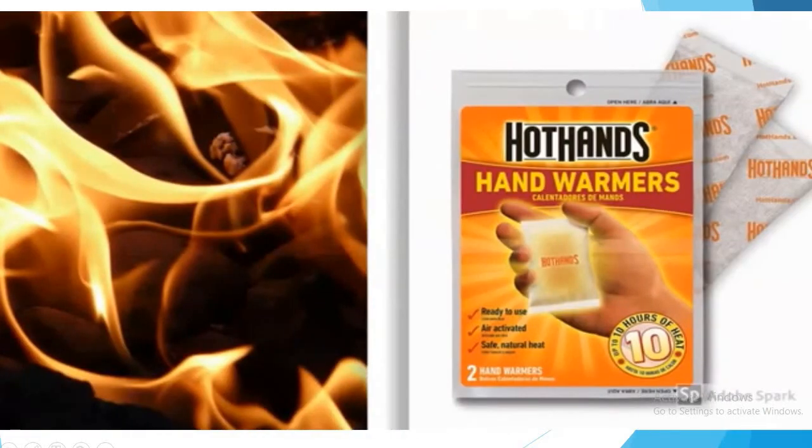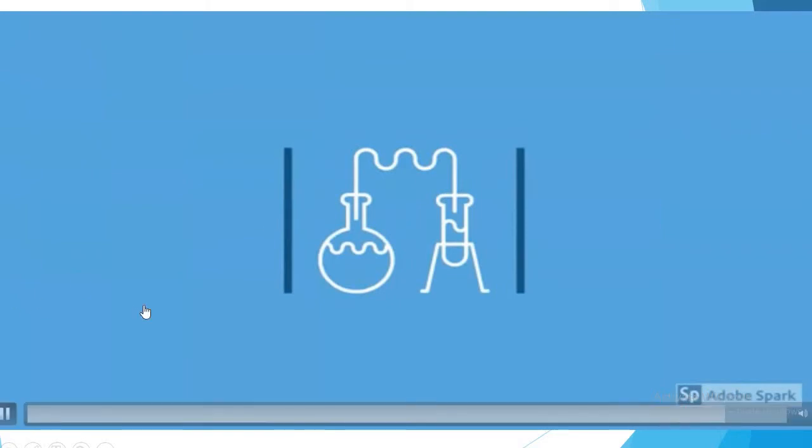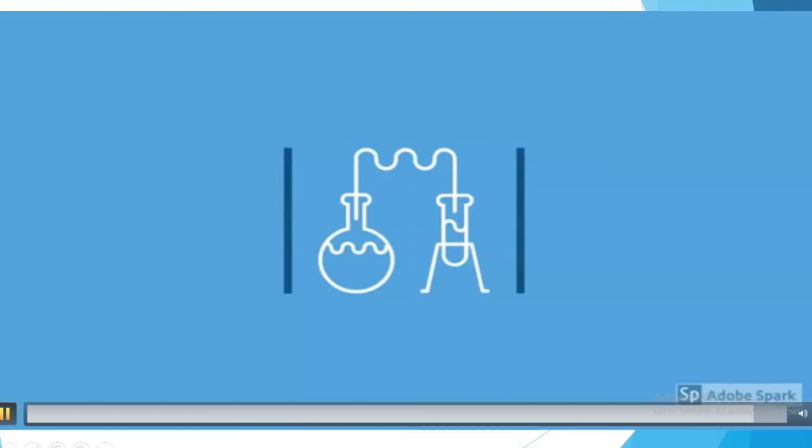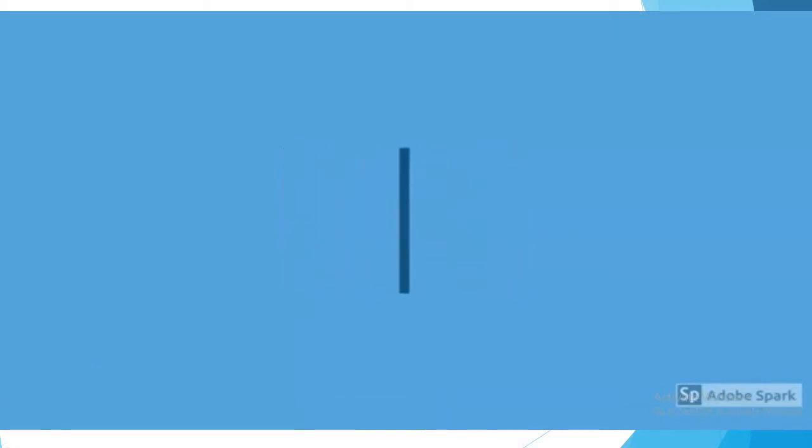Producing heat is another sign of a chemical reaction. Fire produces heat. These hand warmers also produce heat. The hand warmers just have to be opened and exposed to air for the heat to begin. There are many different signs that a chemical reaction has taken place, and there are many different chemical properties of matter, but both only show up when one substance combines with another to form an entirely new substance.